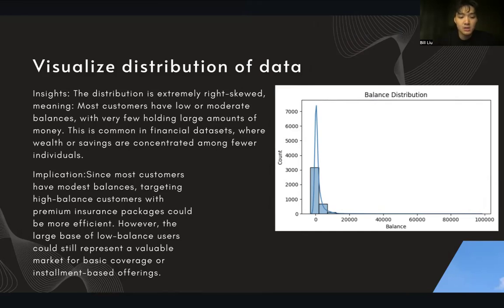We can see that most customers have a modest balance, so targeting high-balance customers with a premium insurance package could be more efficient. However, a large base of low-balance users could still represent a valuable market for basic coverage or installment-based offerings.